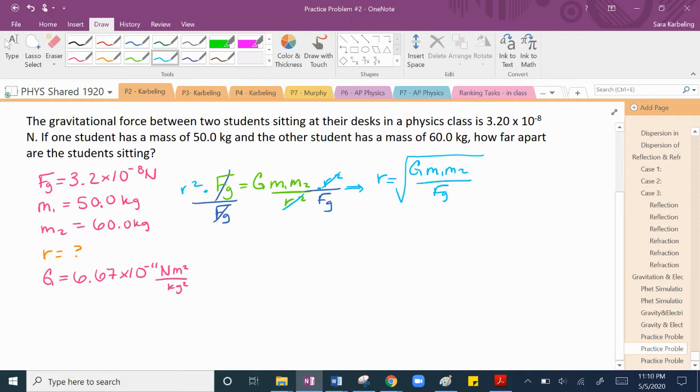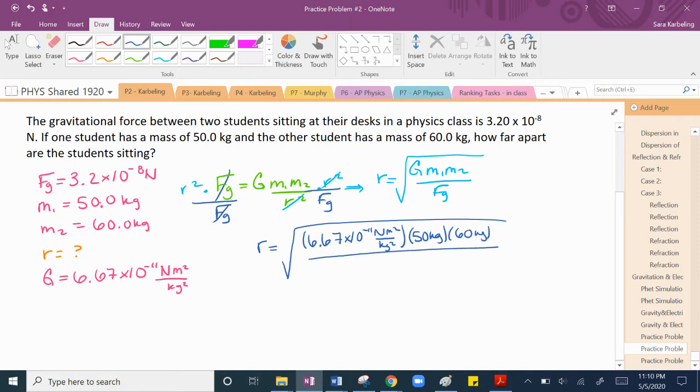All right, we're ready to plug in some numbers now, I think. So here we go. I'm going to write it over here just so I've got a little more space. So r is equal to the square root of 6.67 times 10 to the negative 11th Newton meters squared per kilogram squared times mass 1, which is 50 kilograms, mass 2, which is 60 kilograms, divided by the force between those two people, 3.2 times 10 to the negative 8th newtons.